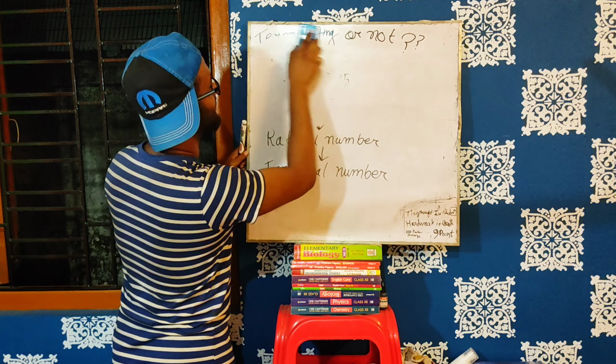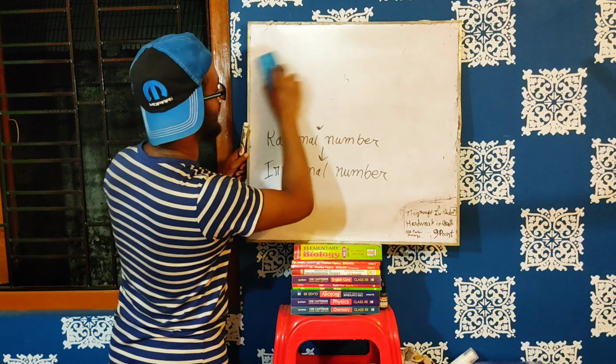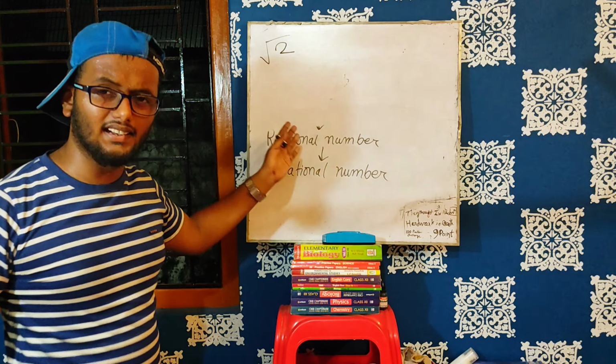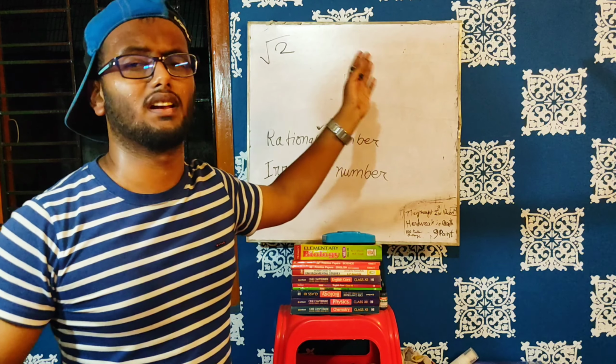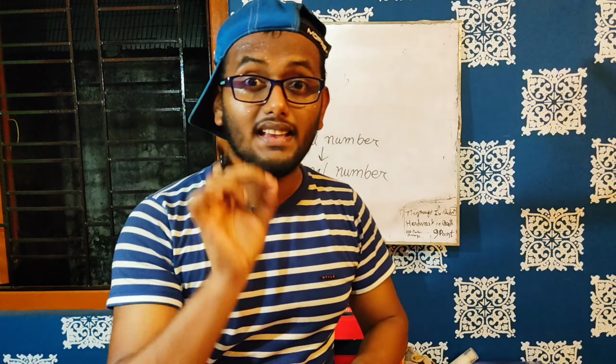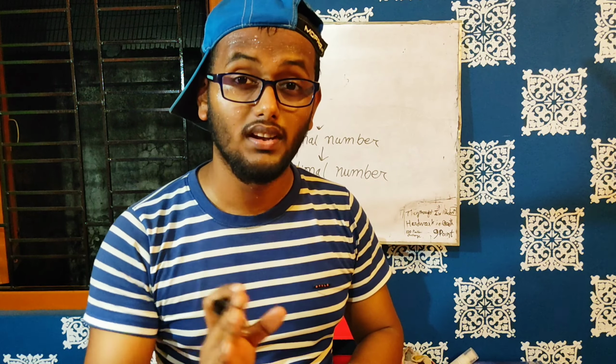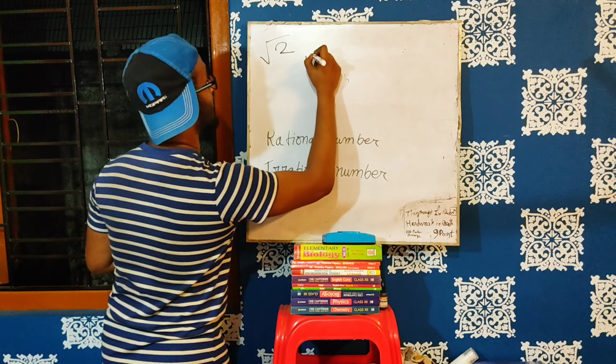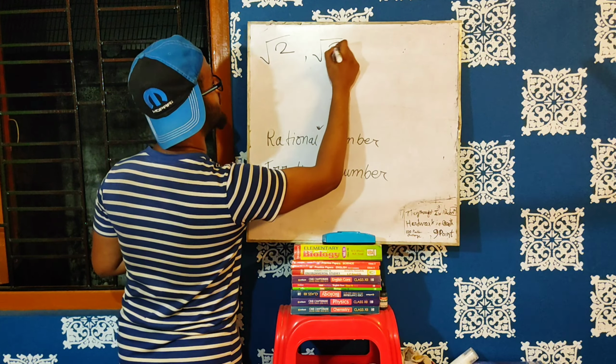Now my question is, what is root 2? Rational, irrational, real, what? Root 2 is an irrational number. Understood? Keep in mind, root 2 is an irrational number. Similarly, root 3, root 5 and so on. These are all irrational numbers.